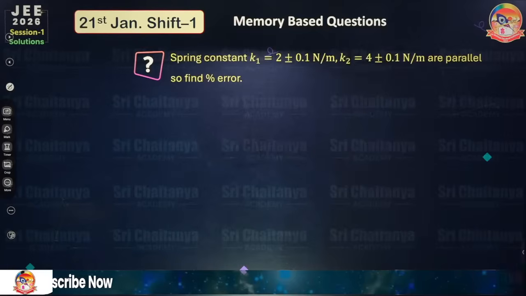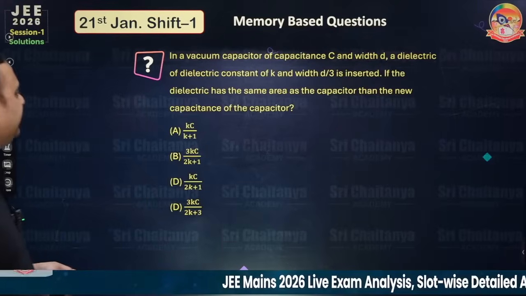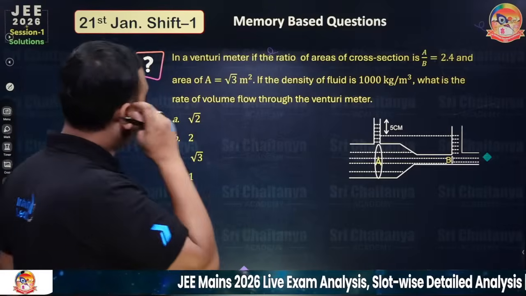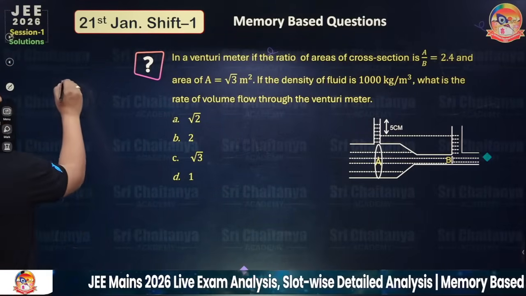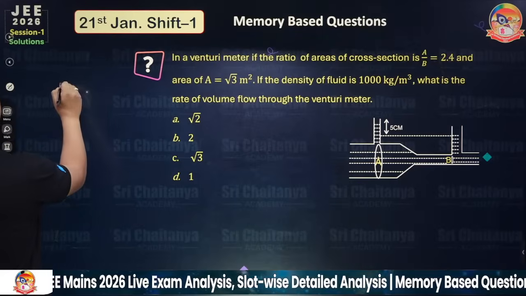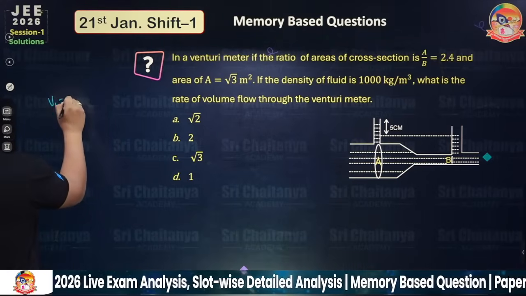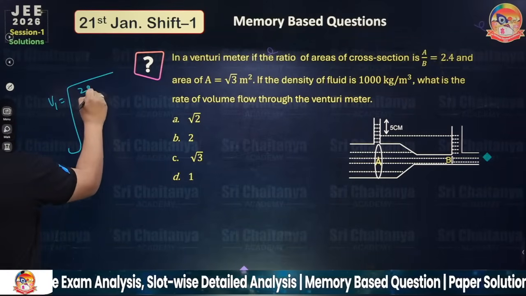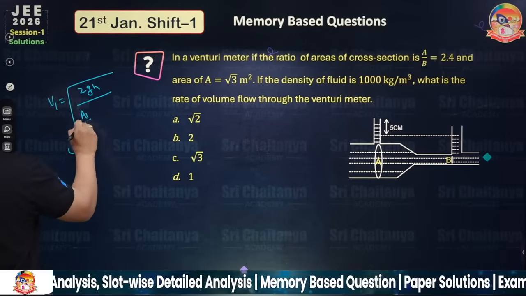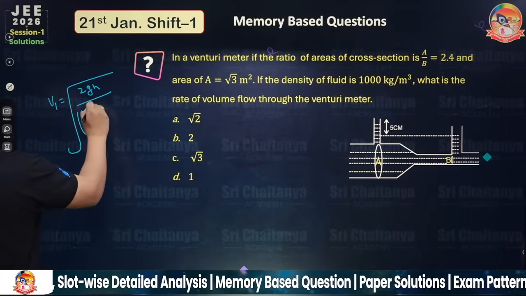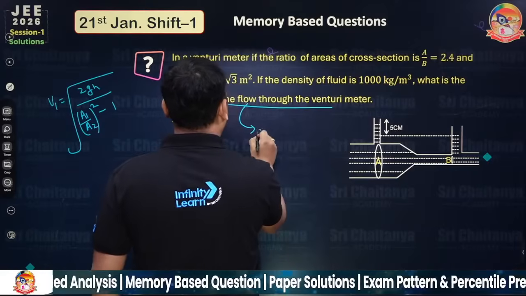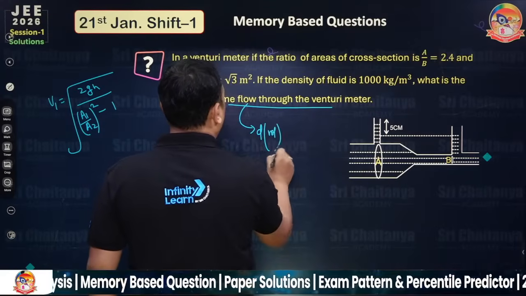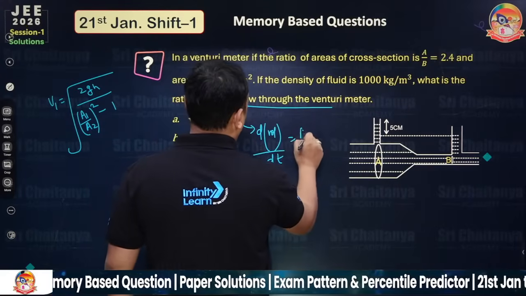Okay, so we'll go with the next concept. This is the Venturi meter question. Okay, so in this case, the formula is given. V1 is equal to the square root of 2gh divided by (A1 by A2) whole square minus 1. And what they have asked in the question is the volume rate, that is A1 into V1.